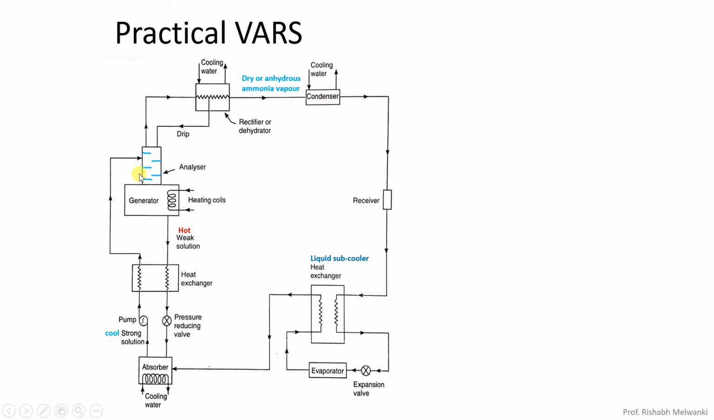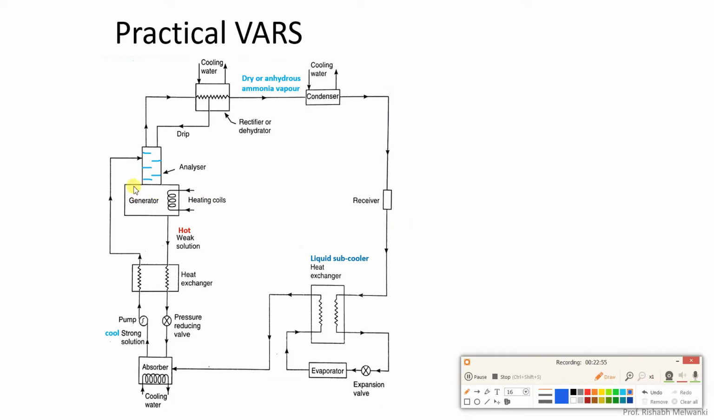Now see the construction of the analyzer. It consists of a series of trays mounted above the generator. Here you can see these are the series of trays mounted above the generator. The strong solution enters from the top side of the analyzer. It will fall on the tray and splash over there, so the surface area increases. At the same time, from the bottom side, I'll show you with the help of a diagram here. What happens from the bottom side?